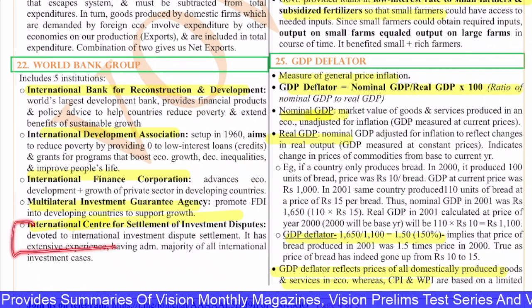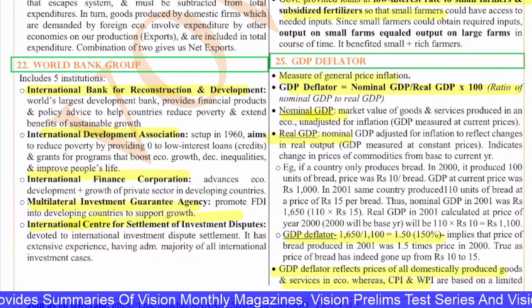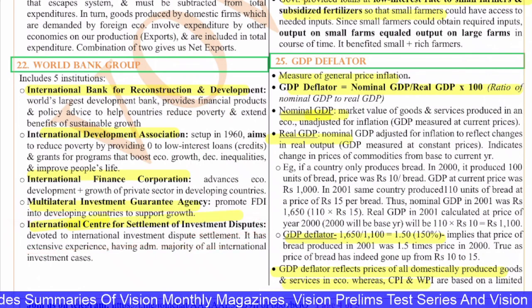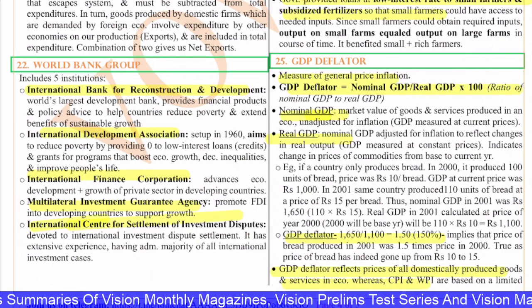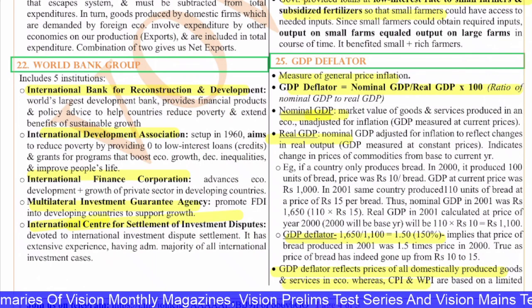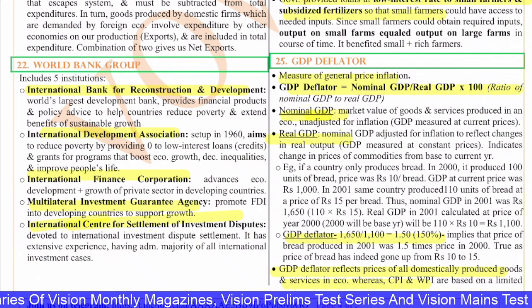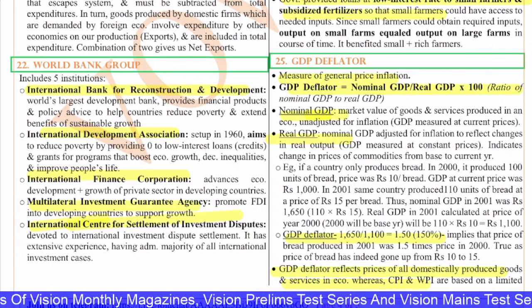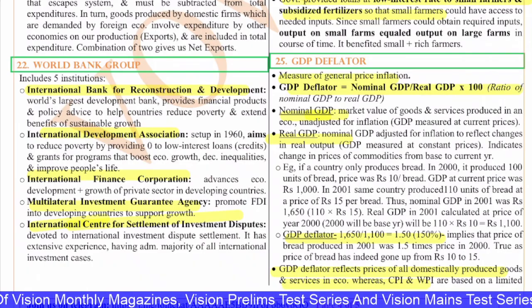Next, you have the International Centre for Settlement of Investment Disputes. This is devoted to international investment dispute settlement, because investments will be made in all these countries and there might be a lot of disputes between the governments and these companies. They will be handled by the International Centre for Settlement of Investment Disputes.